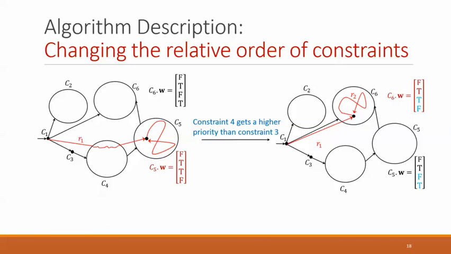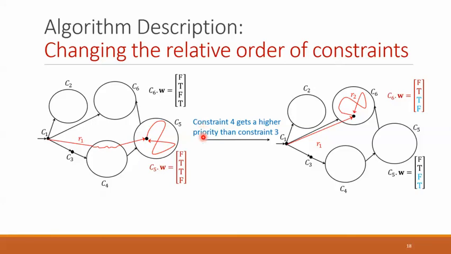Now we consider a situation where the relative order of the sub-constraints is changed while the robot is already following a path generated by the algorithm. In this case, the robot doesn't need to reconstruct the product automaton. It doesn't even need to recompute the set of strongly connected components, but only needs to synthesize a new lasso. This can save a considerable amount of time used to construct the product automaton.